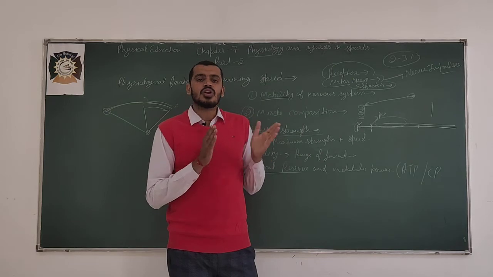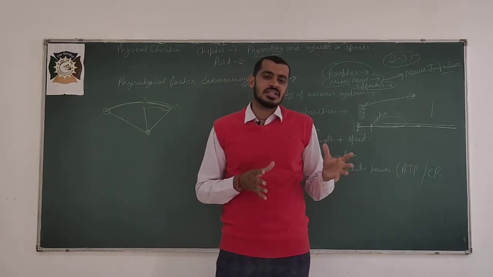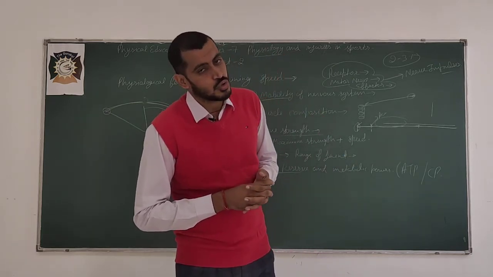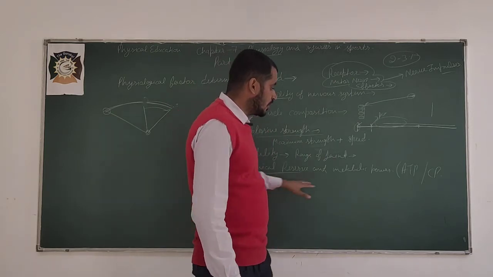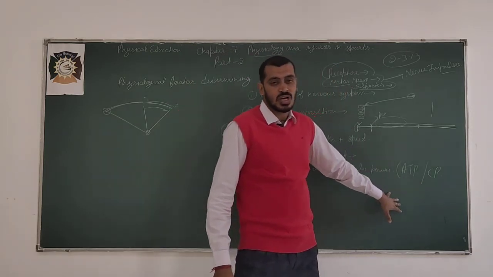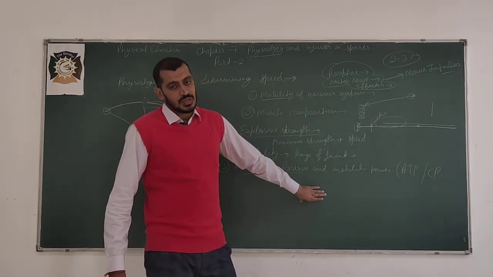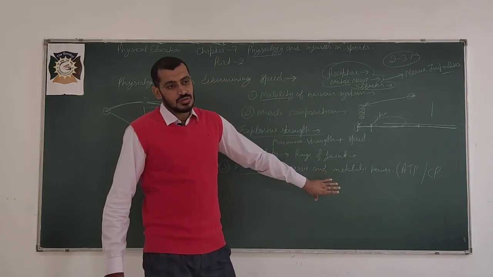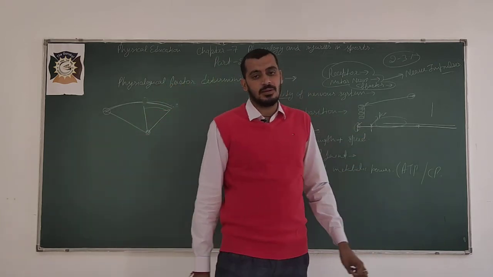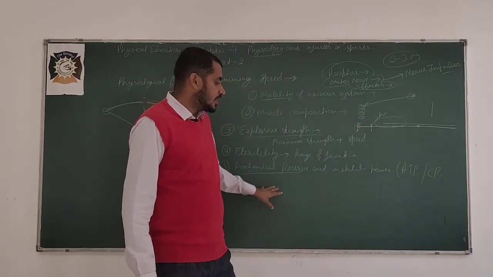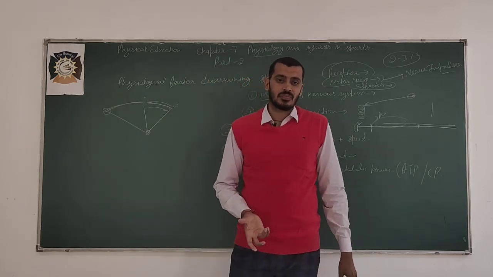If that ATP, CP, or we can say glycogen, is reserved in our muscle, it produces immediate energy in the muscle for limited time, because after some time lactic acid increases in our muscle, because of that we feel fatigue or we feel pain in our muscle. So these two things are also responsible for the speed. If these are in reserve, then in immediate reaction our muscle will perform well. Okay, immediate reaction means reaction ability.